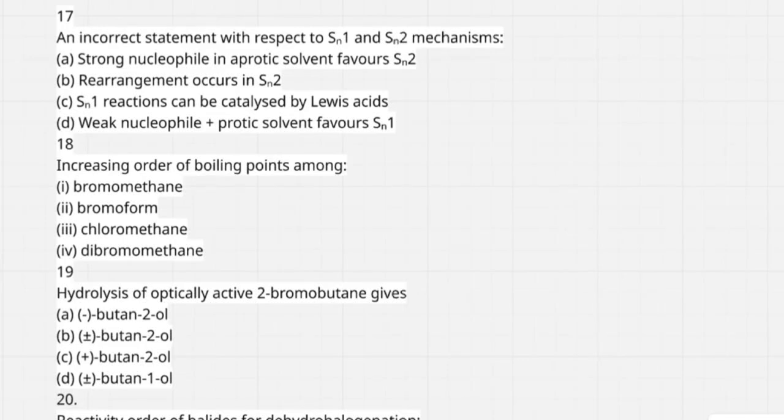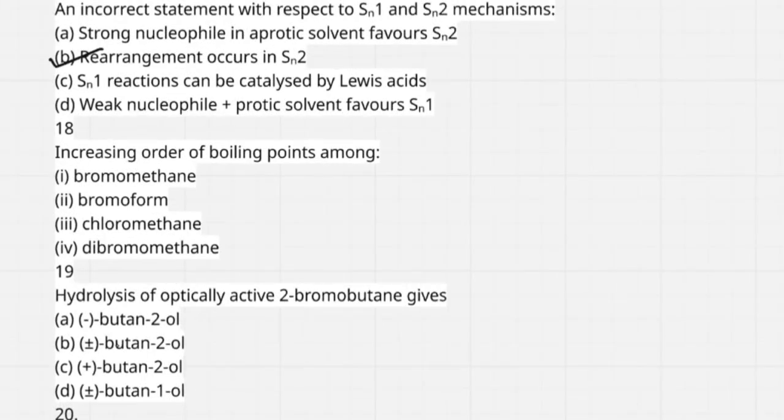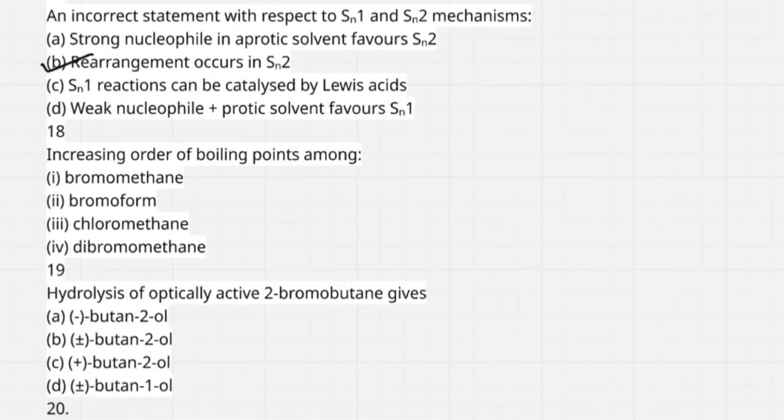In SN2 reaction, rearrangement is not possible because it occurs by the SN2 mechanism. Rearrangement is possible only in SN1. Next, SN1 reaction can be catalyzed by Lewis acid. This is also correct. A weak nucleophile, that is a protic solvent, favors SN1 reaction. This is also correct. Here, the incorrect statement is that rearrangement occurs in SN2.